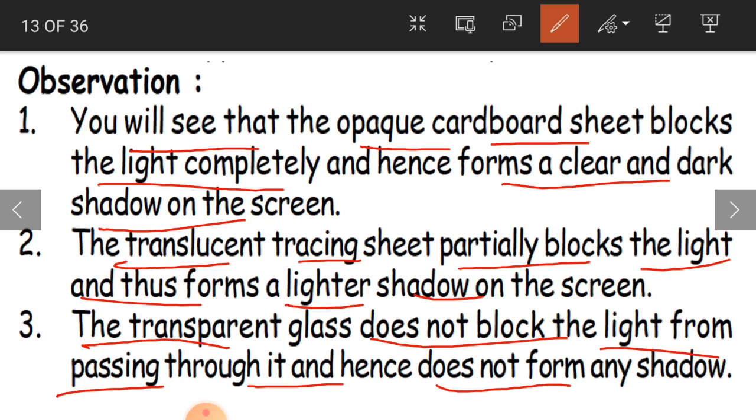Clear, children? So try to do this, so you will have a very clear understanding. Hope you have understood what I have said to you. So this is how the shadows are going to form, and the shadows are going to be different from each other when we use these different types of materials. Clear, children? Hope you have understood this.